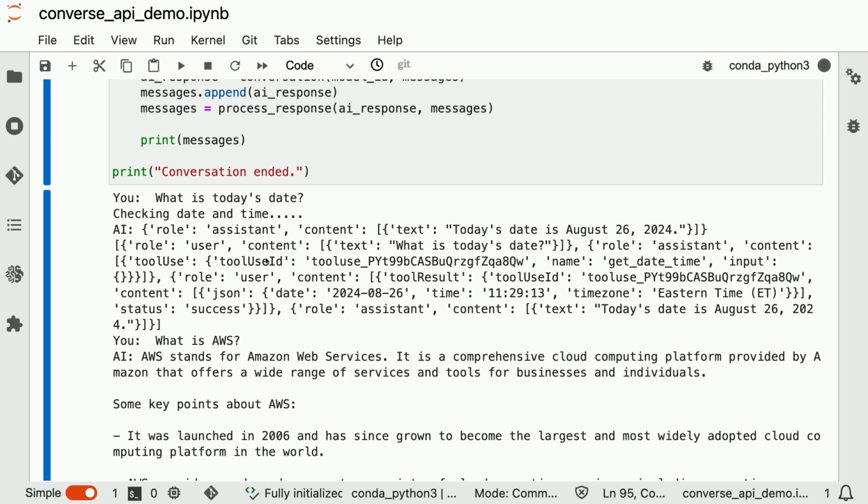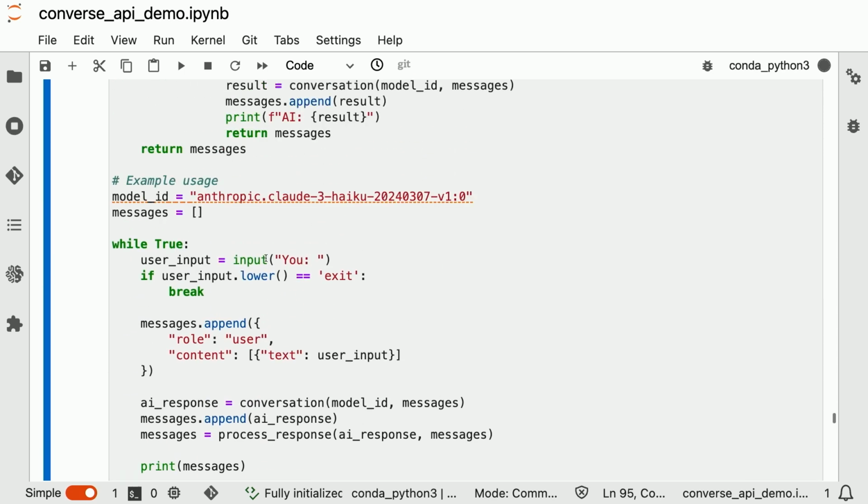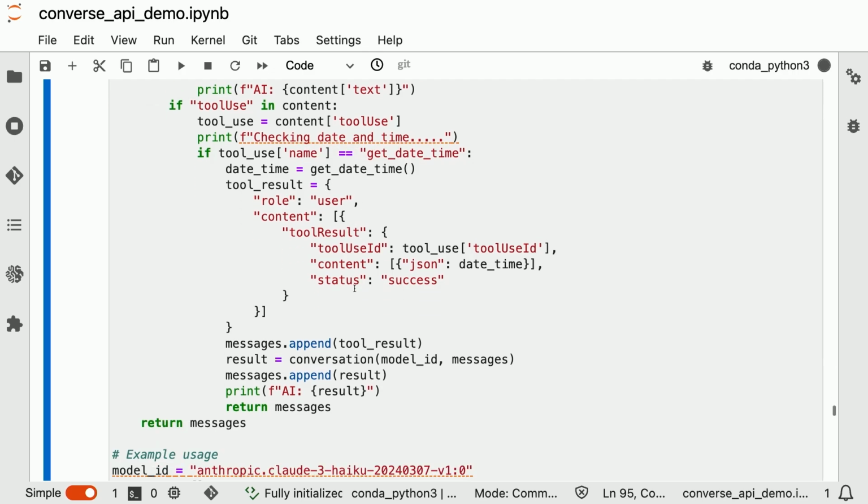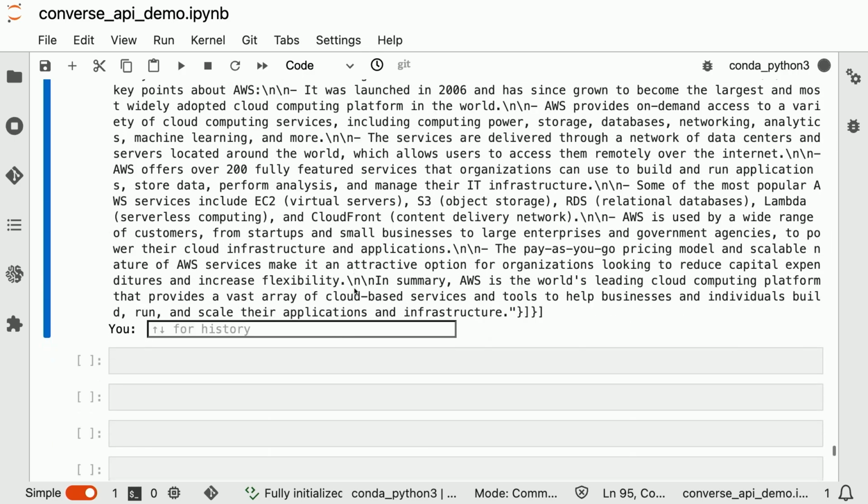But when we asked it about the get date time, it was able to recognize, okay, I need a tool for this because I don't actually have the answer within my foundation model itself. And so this is just a quick example of how to use tools within the Converse API. We'll exit this.